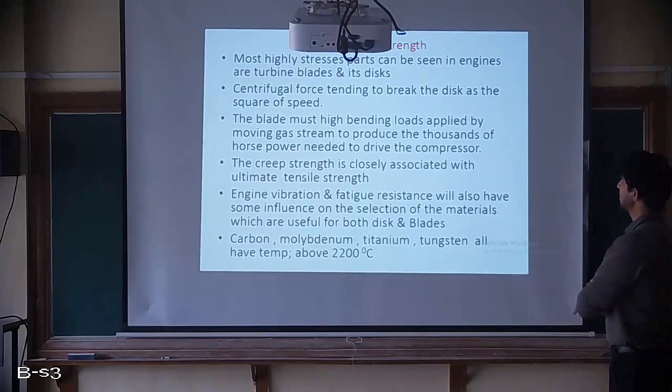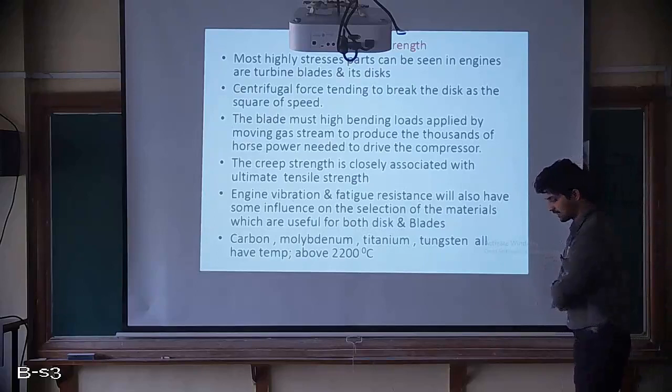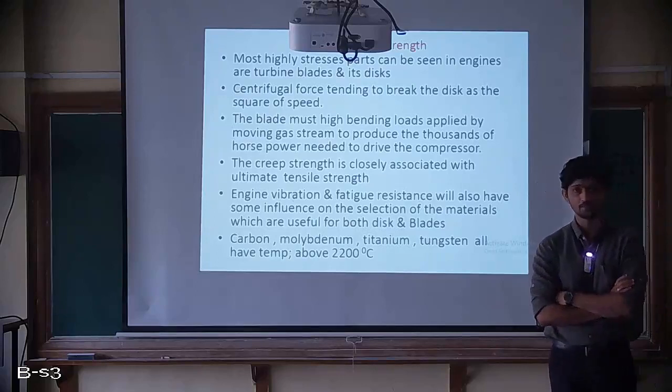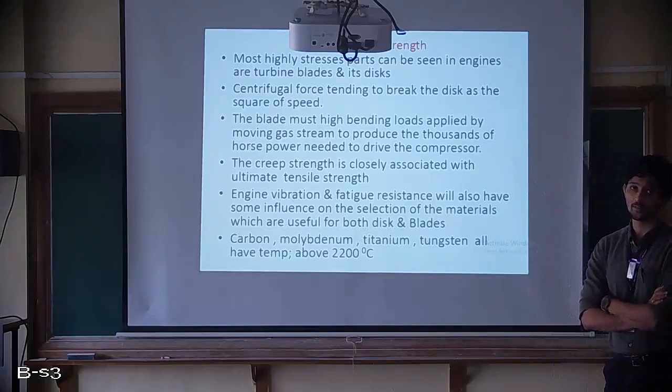Centrifugal force tends to break the disc as the square of speed. If you look at the centrifugal force equation, the force is directly proportional to the square of the velocity.